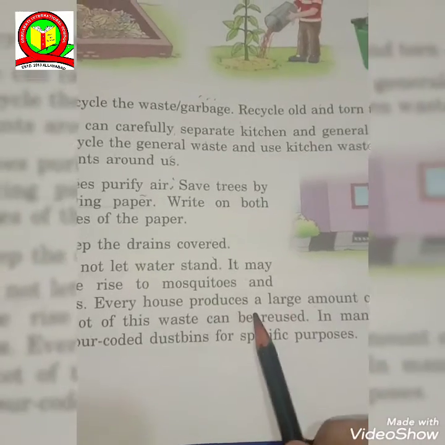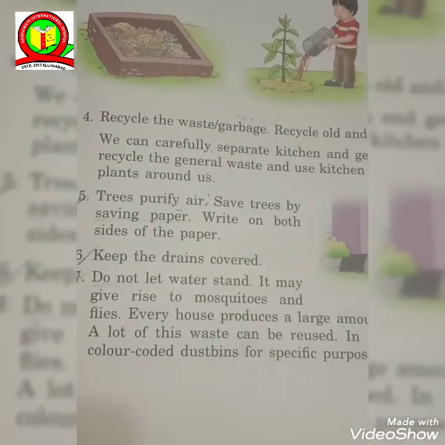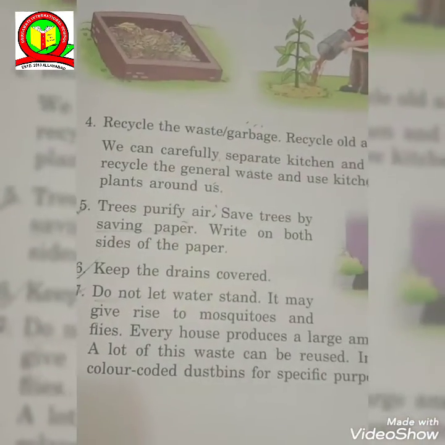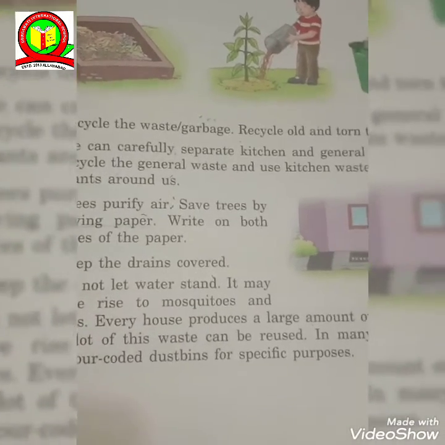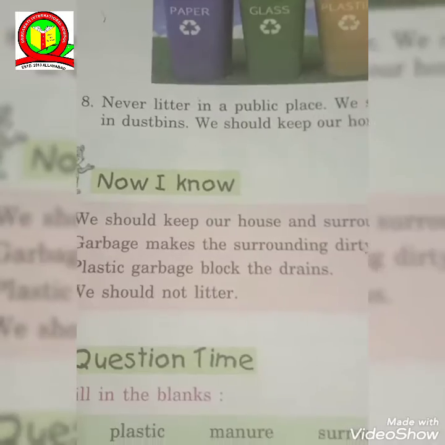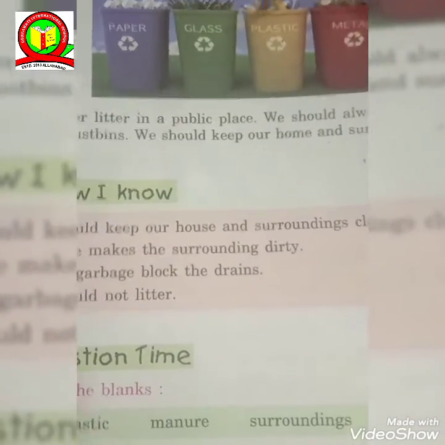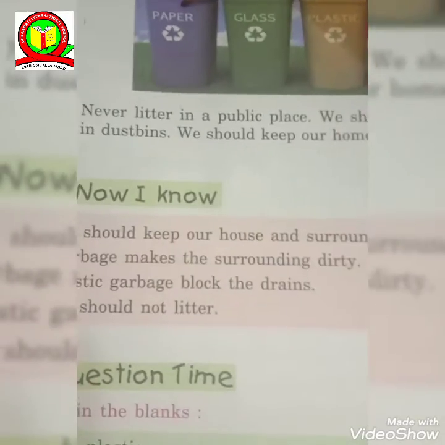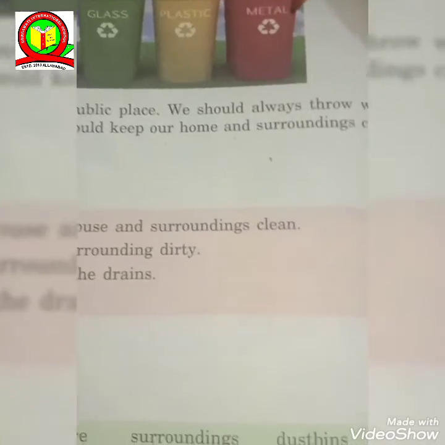Every house produces a large amount of waste every day. A lot of this waste can be reused. In many places we have color-coded dustbins for specific garbage. Here are the color-coded dustbins. These dustbins separate the waste for recycling so that it can be used again: paper, glass, plastics and metals.